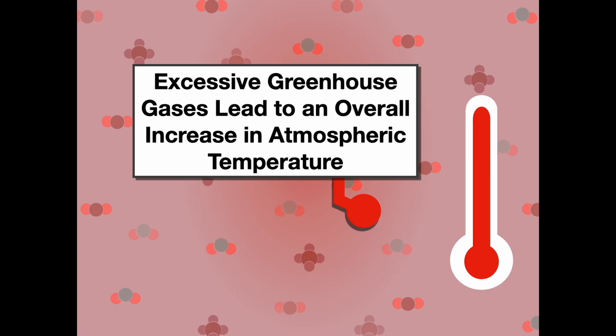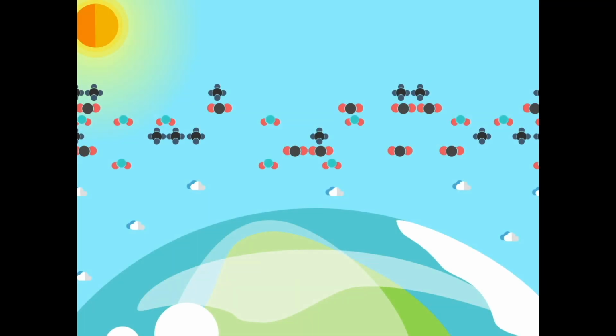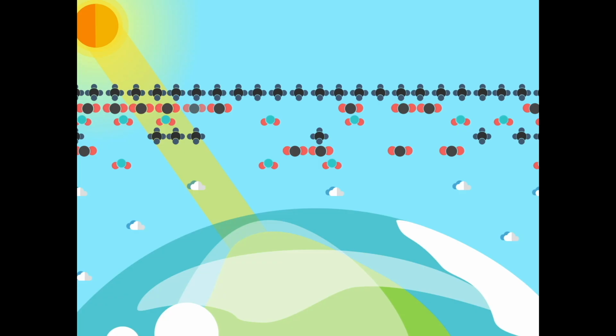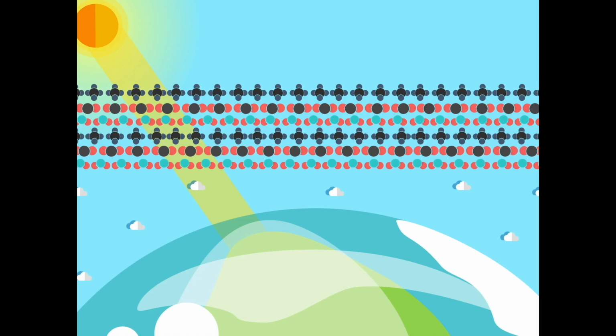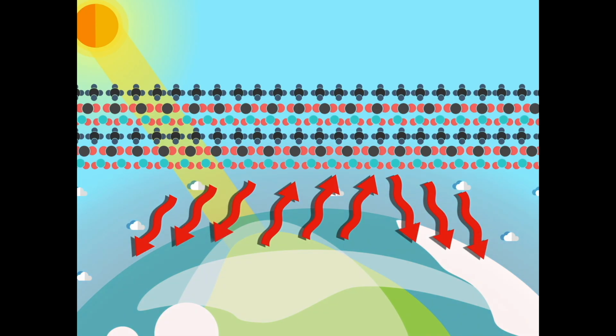And we can think about these greenhouse gases almost like a wall along the atmosphere. When the sun beams down, some of that radiation is going to get reflected back into space. However, if we increase the amount of greenhouse gases to the point where none of the sunlight can get reflected back into space, and all of the heat is absorbed by these greenhouse gases, what we're going to see is an increase in global atmospheric temperatures and temperatures across different ecosystems.